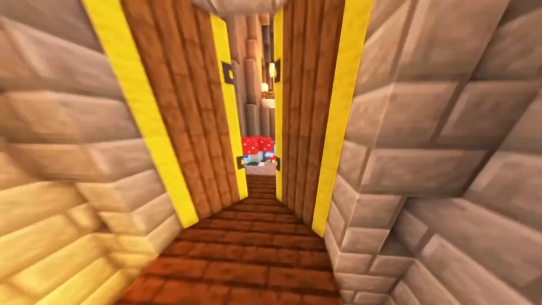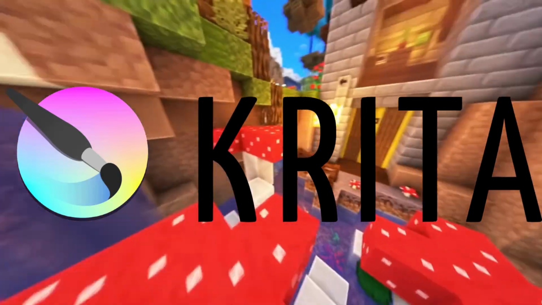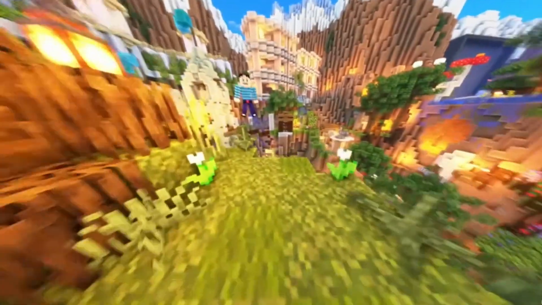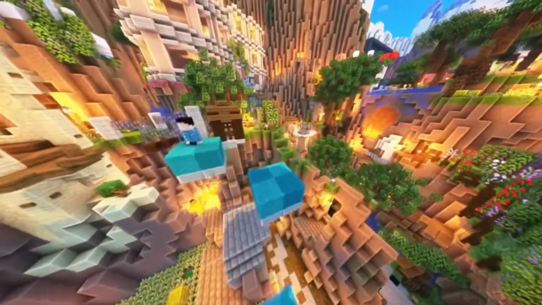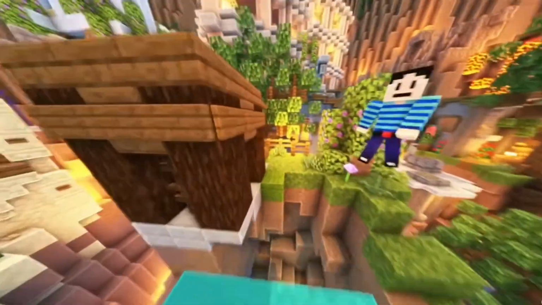Earlier I mentioned Krita, a free art tool. I have used it with my graphics tablet and have had no issues. You can also use it to make pixel art. Krita is easy to learn to use and has many great tools.